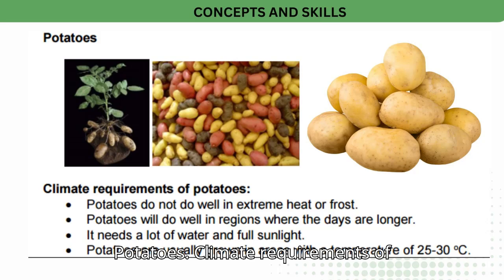Potatoes. Climate requirements of potatoes. Potatoes do not do well in extreme heat or frost. Potatoes will do well in regions where the days are longer. It needs a lot of water and full sunlight. Potatoes are usually grown in areas with a temperature of 25 to 30 Celsius.